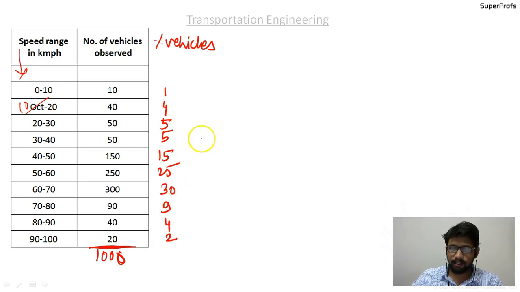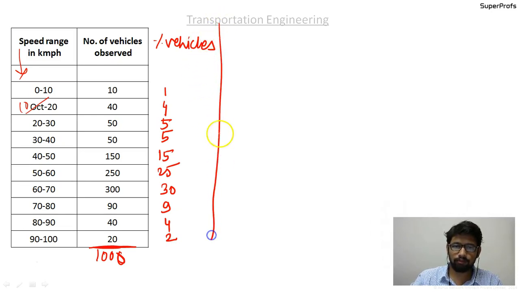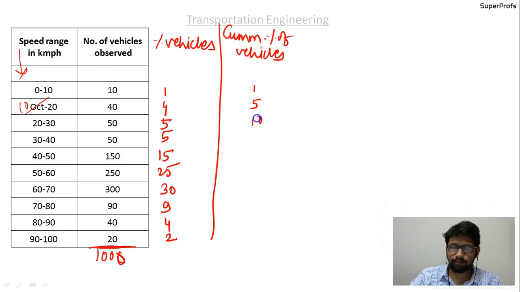The next column will be the cumulative percentage of vehicles. Just go on adding: 1, 4 plus 1 is 5, 5 plus 5 is 10, 15, 30, 55, 85, 85 plus 9 is 94, 94 plus 4 is 98, and 2 makes 100%.